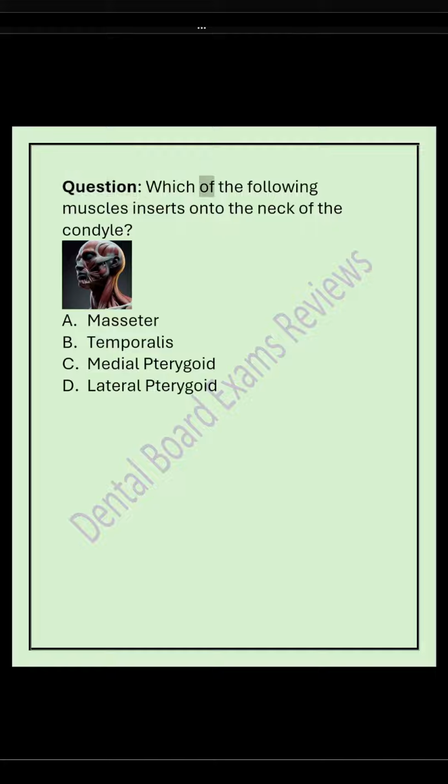Question: which of the following muscles inserts onto the neck of the condyle? A. Masseter. B. Temporalis. C. Medial pterygoid. D. Lateral pterygoid. The answer is D.